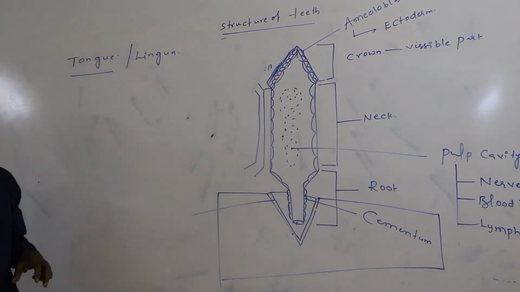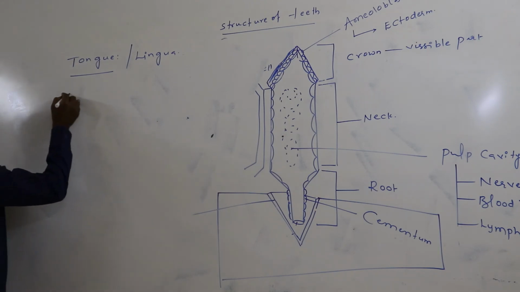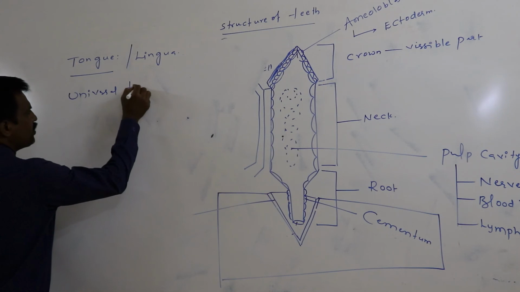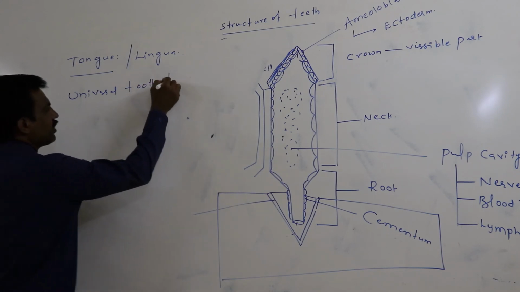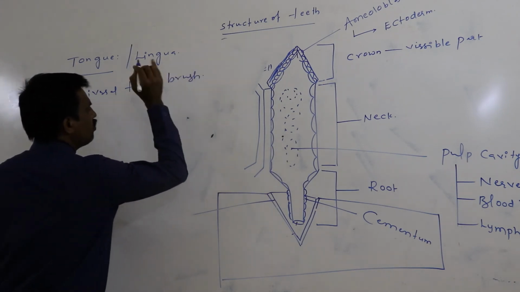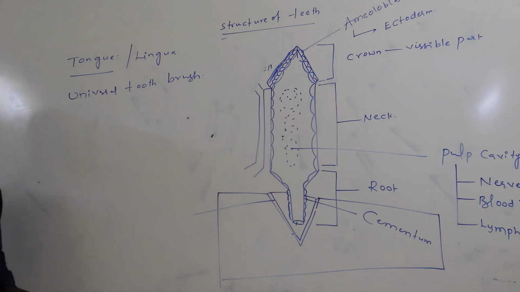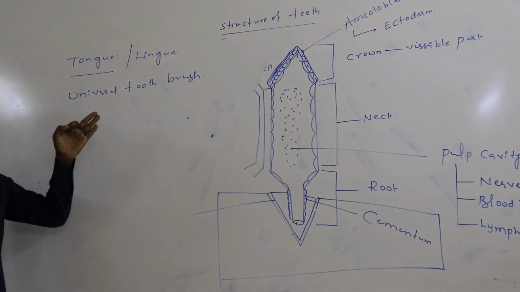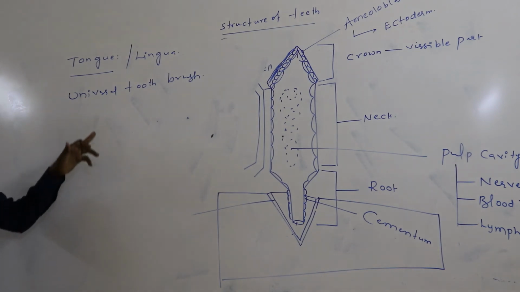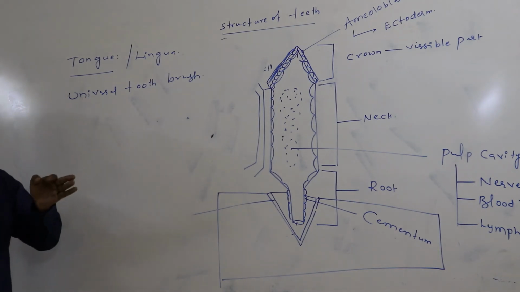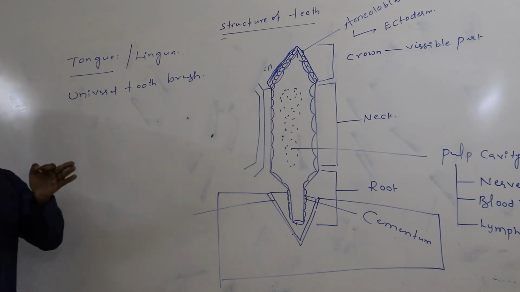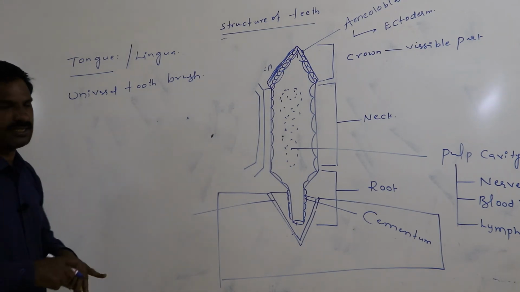Definitely, the tongue is called the universal toothbrush. Why is the tongue called the universal toothbrush? Because the tongue performs four kinds of functions.